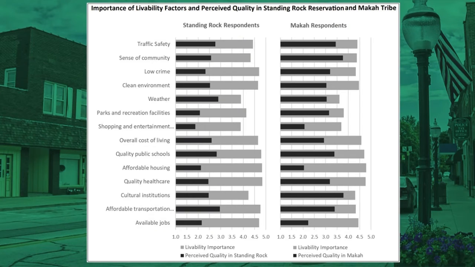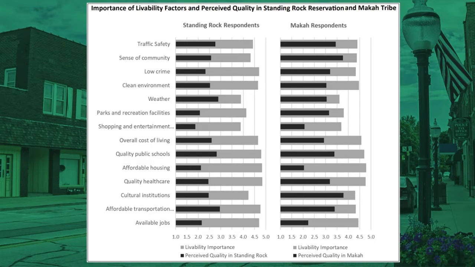These figures combine the responses to the two questions for Standing Rock and Makah respondents. This figure essentially maps the importance of various livability factors versus the perceived quality of those factors in an effort to identify gaps. These gaps can help determine which factors are perceived to be important but are not of good quality in their current communities.